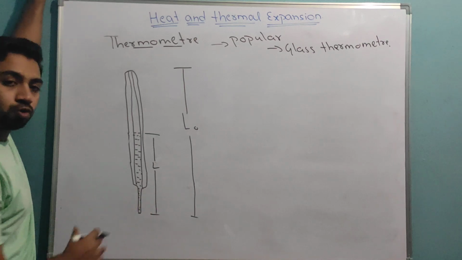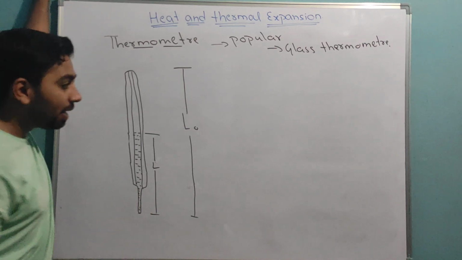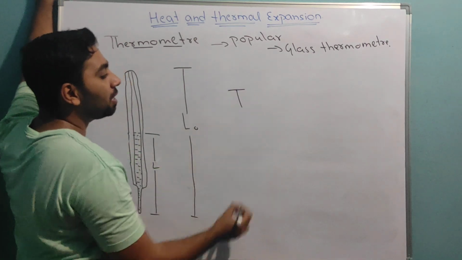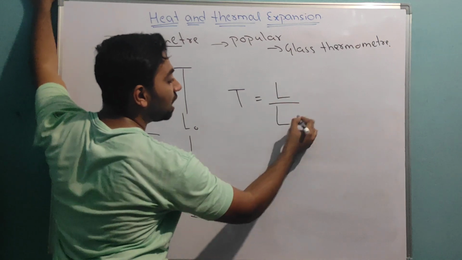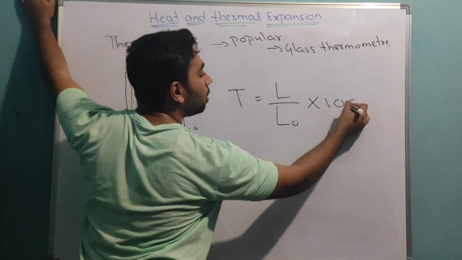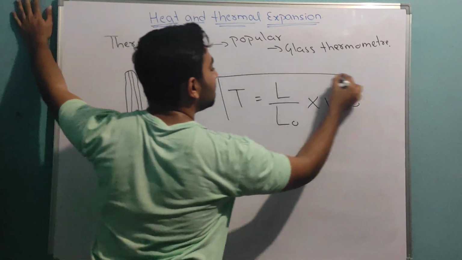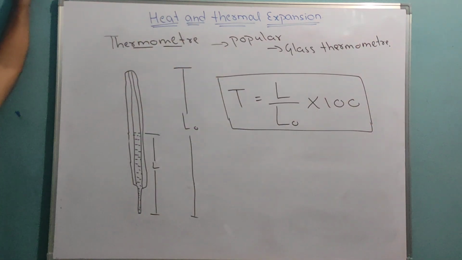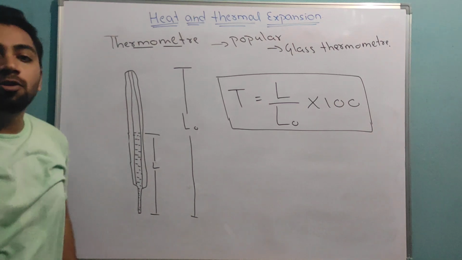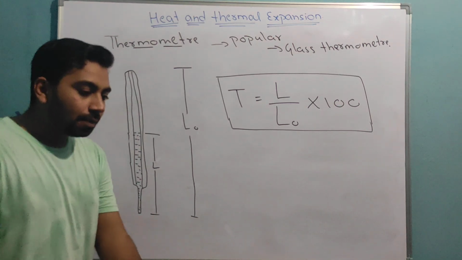Now, if I take these two points, what is the temperature? I can say temperature is (L minus L naught) into 100. This is the formula to find the temperature of any body.